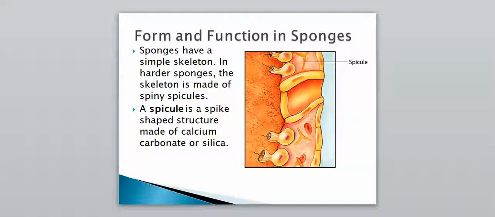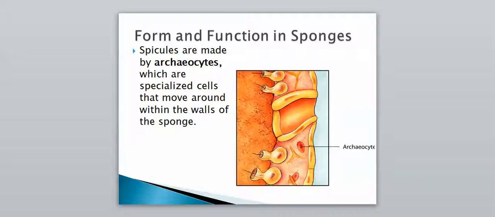And then some more form and function in sponges. They have a simple skeleton, and in harder sponges the skeleton is made up of what are known as spicules, and a spicule is a spike-shaped structure made of calcium carbonate or silica. So a spicule is just a structure of a sponge skeleton, and it helps make up the skeleton of the sponge. The spicules are made by archaeocytes, which are specialized cells that move around within the walls of the sponge. So archaeocytes make up a spicule, and spicules help make up the skeleton-like structure of a sponge.